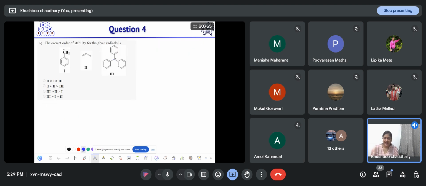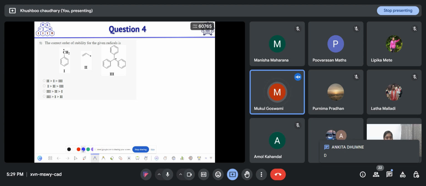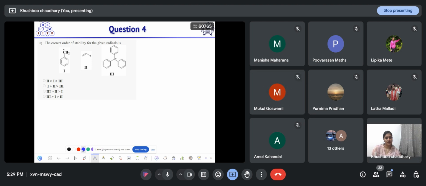Okay, so the next question is: the correct order of stability for the given radicals is. D. Okay, Mukul is saying option D. Which factor did you decide to choose this? First one is 3 degree and then allylic, then 1 degree. Sorry, I think it's C, not D. Sorry, ma'am. Okay.